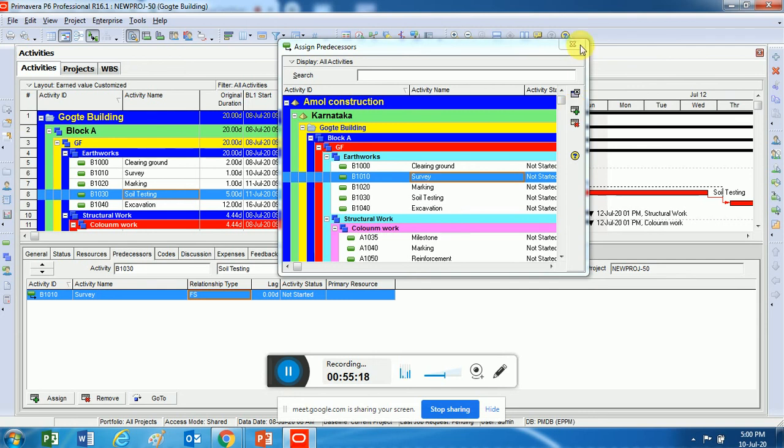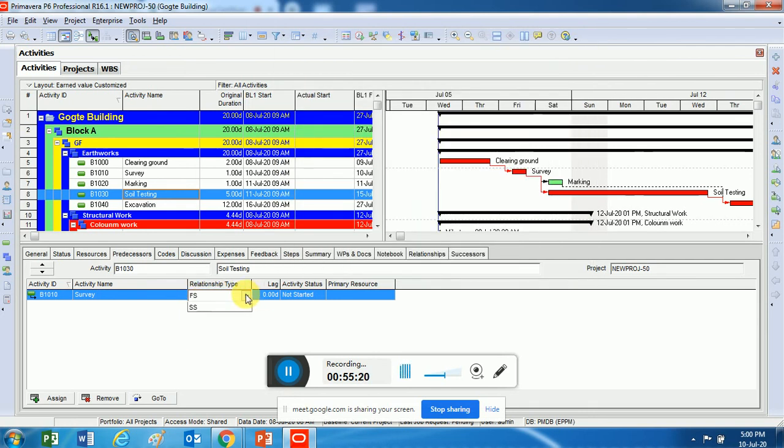The moment I assign, it takes finish to start by default. Now I'll change it to start to start. You can see here it is start to start. Earlier it was showing me some 23 days and something. Because of the change I've made, it becomes 19 days. I have reduced the time. I have saved time because I send the soil testing earlier. So this is how you can do that.